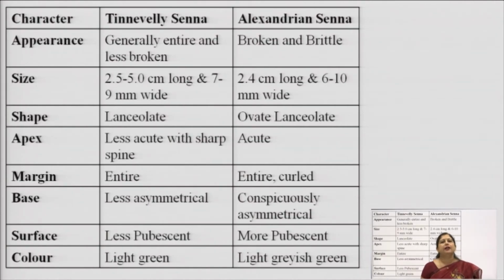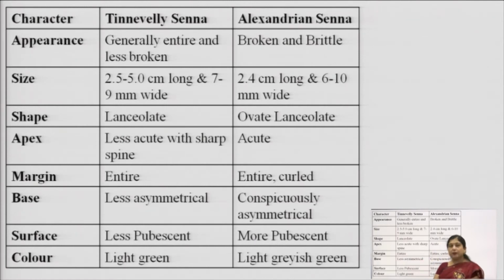Tinnevelly Senna generally has an entire structure on drying and is less broken, while Alexandrian Senna is more brittle and we get a more powdery kind of leaf when we dry it. The size of Tinnevelly Senna is 2.5 to 5 centimeter in length and 7 to 9 mm in width, while Alexandrian Senna is 2 to 4 centimeter in length and 6 to 10 mm in width. So Alexandrian Senna is slightly shorter than Tinnevelly Senna.